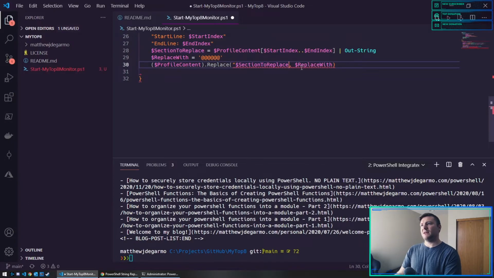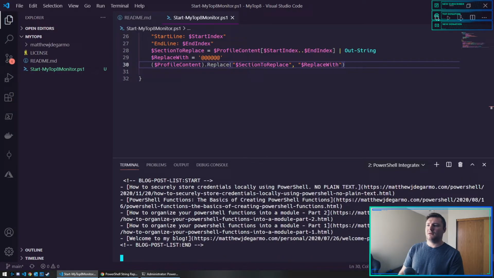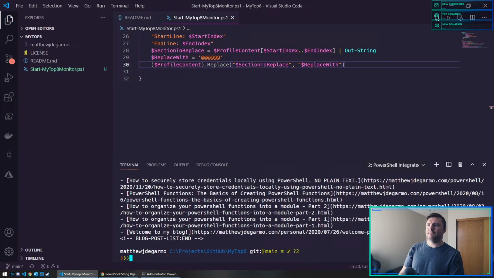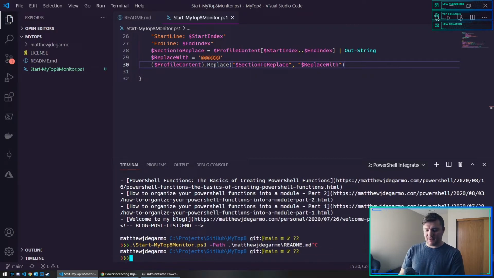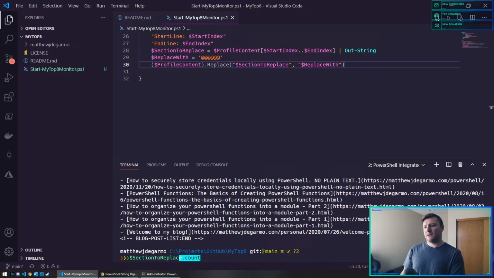Sometimes this is weird. Do I need quotes on this? How can I test this? Section to replace. Let's go back to that original Select-String again.